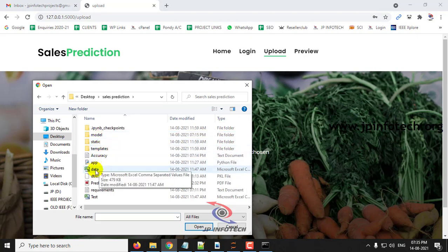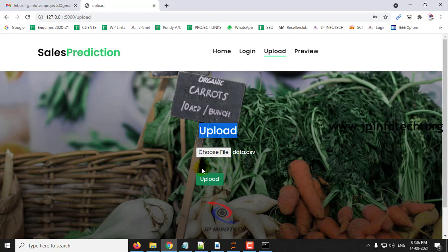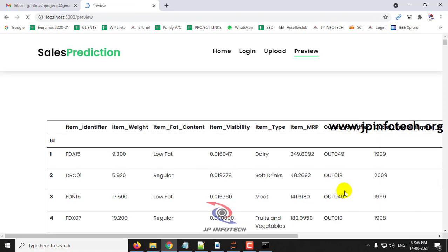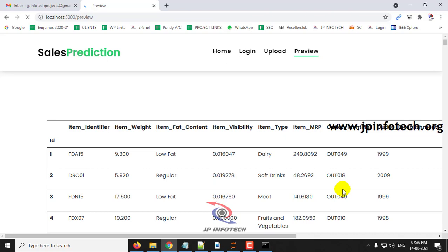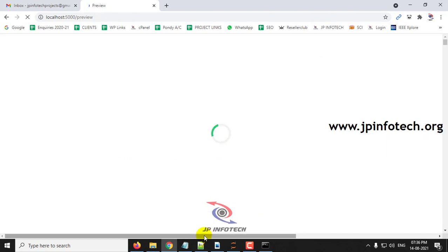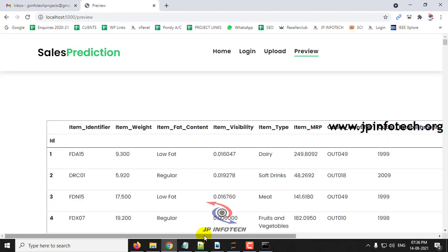So here I have given the data.csv file, just select it. You need to click upload to train the system. Once after clicking upload, the dataset will be uploaded and it will be previewed in the next form. In the preview dataset, you can see the dataset that has been uploaded.